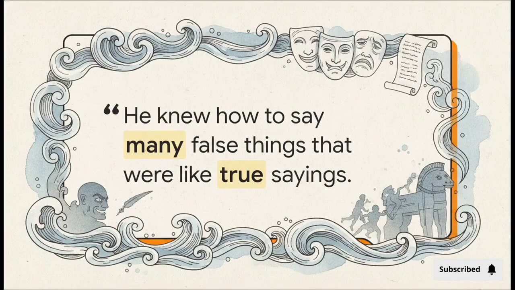But listen, Odysseus isn't just physically strong. The guy is cunning. As this quote notes, he knew how to say many false things that were like true sayings. This really highlights the deeply imaginative and, potentially deceptive nature of his survival tactics. He survives not just by the sword, but by his wits. He has this uncanny ability to spin a hyper-realistic, totally convincing narrative right on the spot.